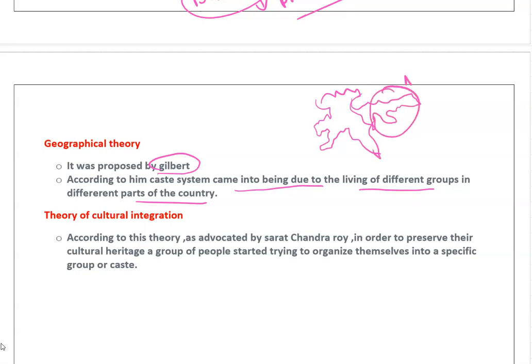Northeast people have different cultures, northern people have different cultures, western people have different cultures, southern people have different cultures. It is because of the living of different groups and their living styles that there has been a development of the caste system. Living style.